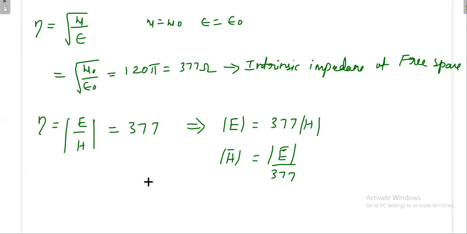Okay, so next we'll proceed. Again, we have taken our electric field in general. I'll write in the next page.